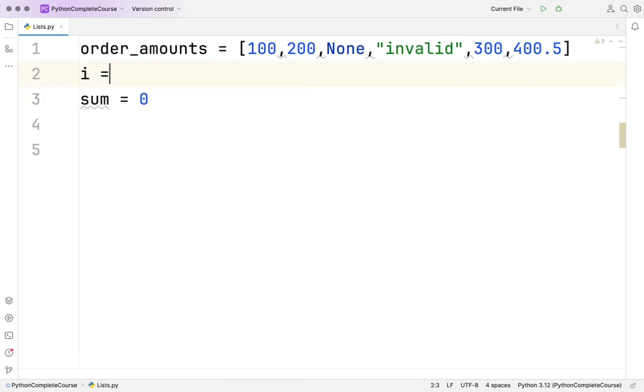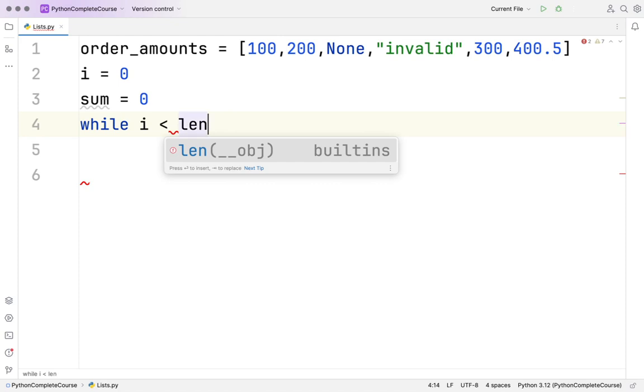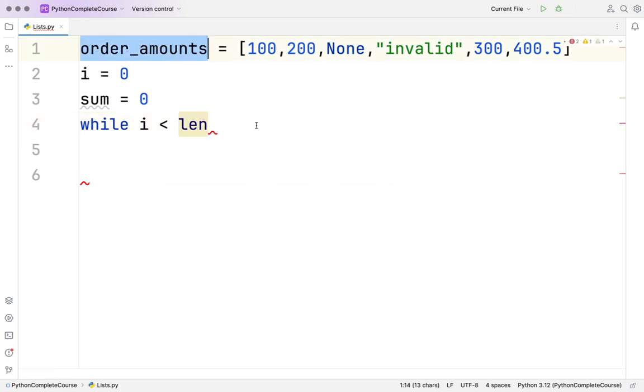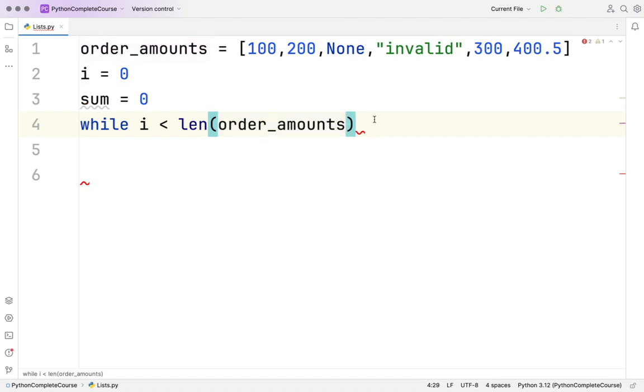Let's say I define i equal to 0, right, and sum equal to 0. So I will say while i less than length of this list, right? How much is the length? 1, 2, 3, 4, 5, 6. So while i less than 6, I am saying, so that I want to iterate over this entire list, one by one. So how many times will this run? This will start from here, then here, then here, then here, then here, then here. After that, it will break.